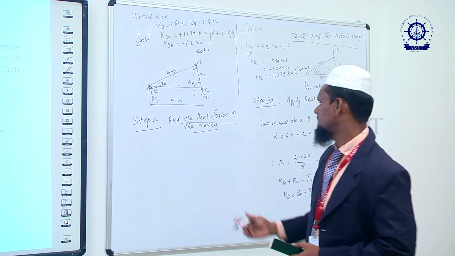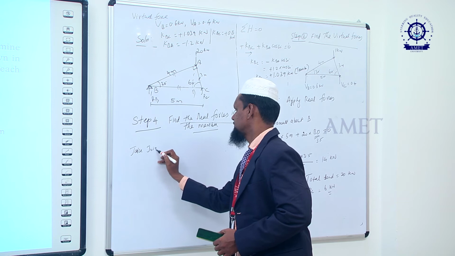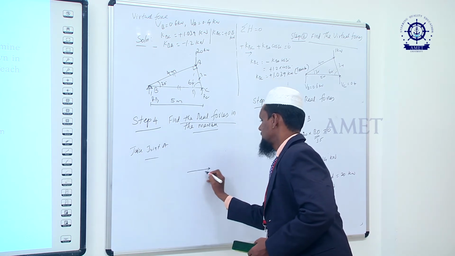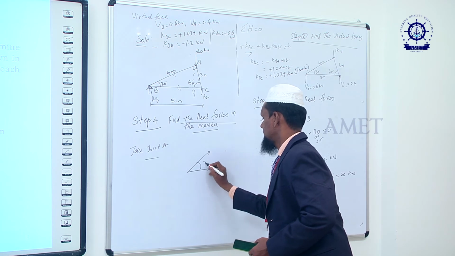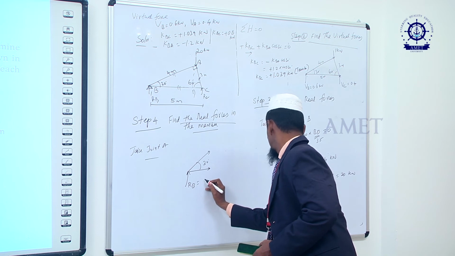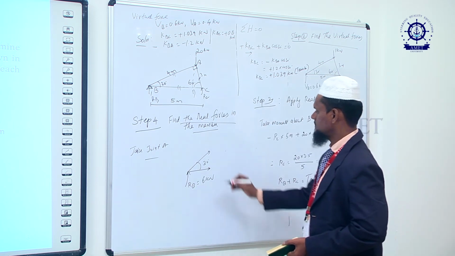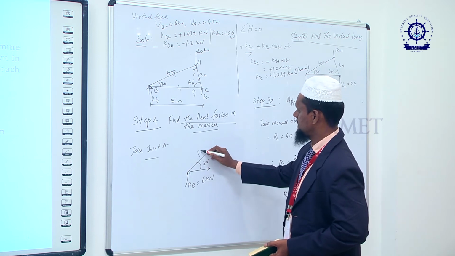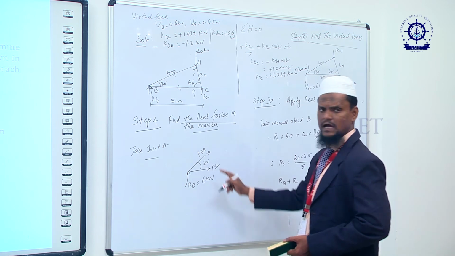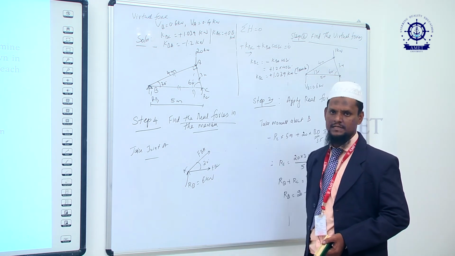So take joint A, 30 degree. The reaction RB is equal to 6 kilonewton. Then we take FBA and FBC. I assumed them away from the joint, so initially they are tensile. So resolve.